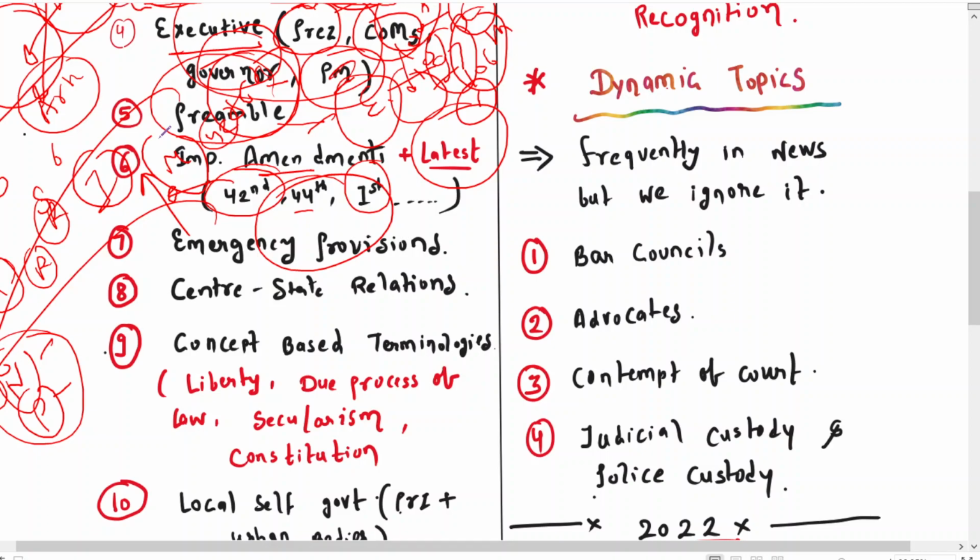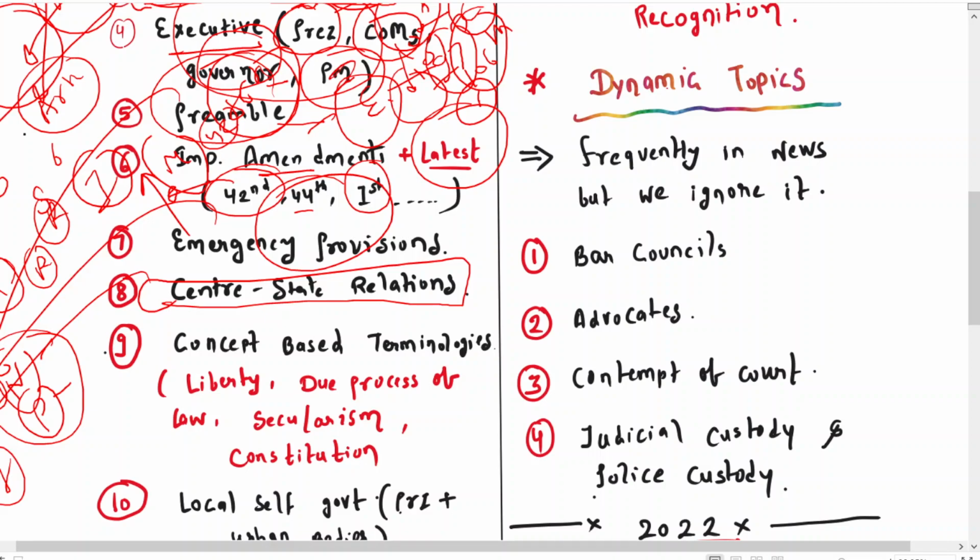Then we have the important chapter, the center state relations. This is a compilation of various provisions under the constitution. We know that India is quasi federal in nature. In a normal situation the state has the power to legislate and to execute, but in an abnormal situation, like an emergency, the power to legislate and to execute goes into the hands of the union government.